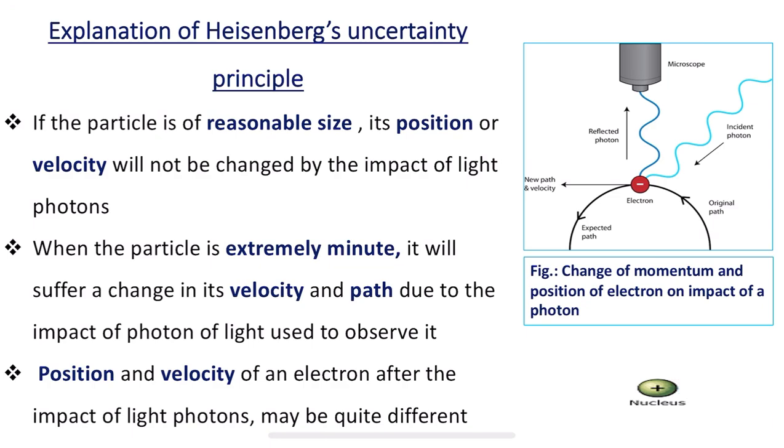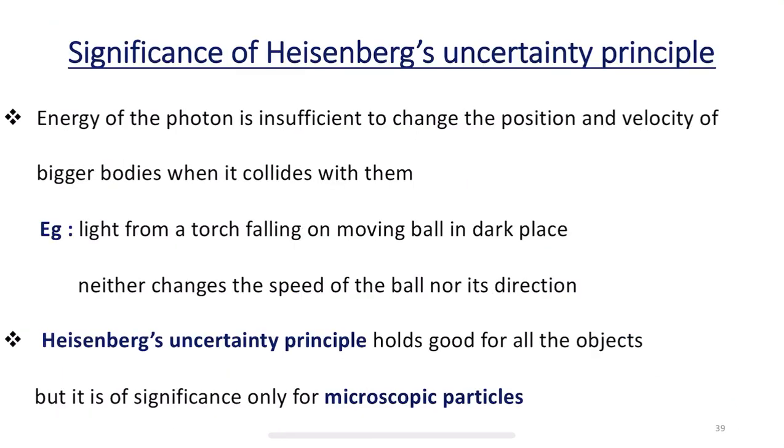In this way the explanation for Heisenberg's uncertainty principle was given, and later we also understood its significance. Just like de Broglie's hypothesis, Heisenberg's uncertainty principle holds good for all objects, but it is significant only for microscopic particles.